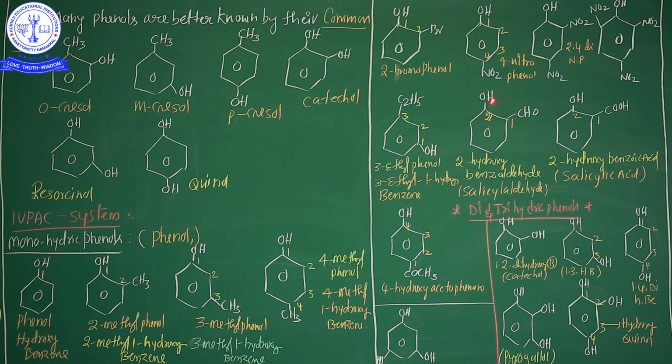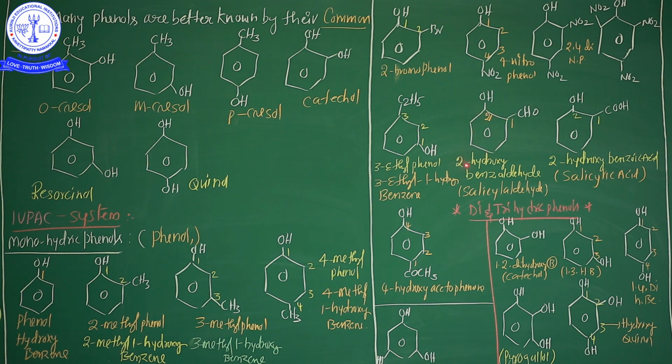And see here, in this example, two different types of functional groups are there. OH is indicated alcohol group, CHO is indicated aldehyde group. So according to the seniority order of the functional groups, aldehyde group is a more senior group than alcohol group. That's why the numbering starts from the aldehyde group. So here this is the first number, this is the second number.